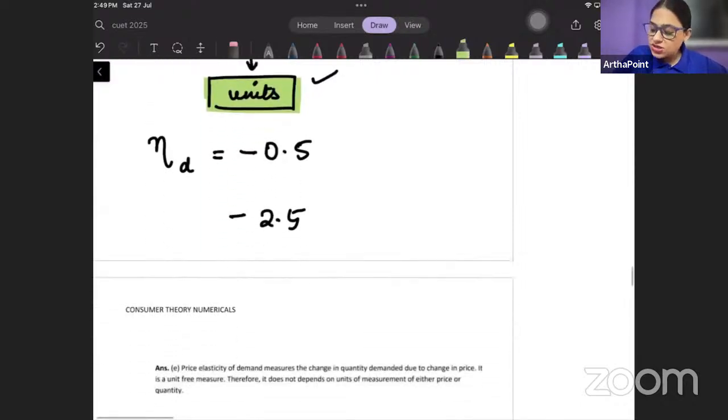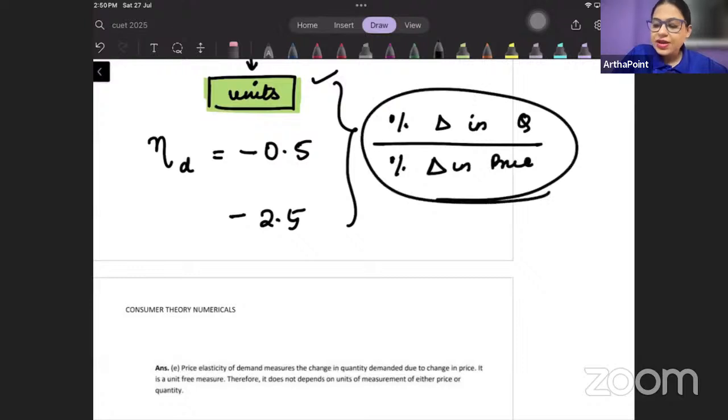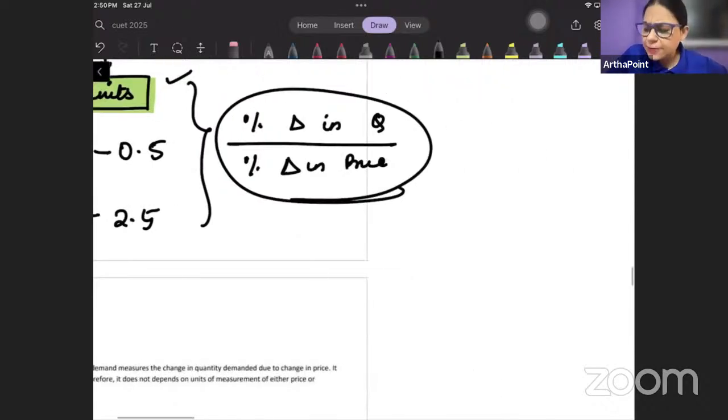We don't write elasticity of demand in units or in rupees. Why? Because elasticity of demand is always percentage change in quantity due to percentage change in price. It is in percentage. हमने उसको परसेंटेज में कन्वर्ट किया है कि ठीक है, the quantity change can be 20%, the price change can be 10%.